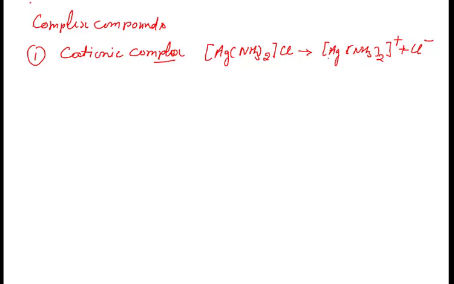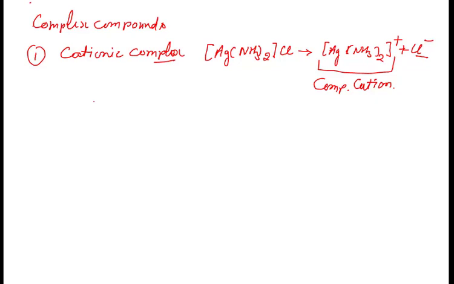So there will be formation of this complex cation and simple chloride ion. This will be called a complex cation because it carries the positive charge. So this category will be cationic complex compounds, right?